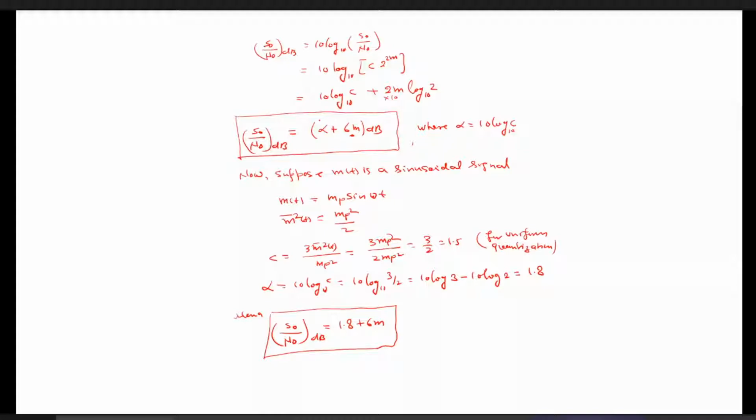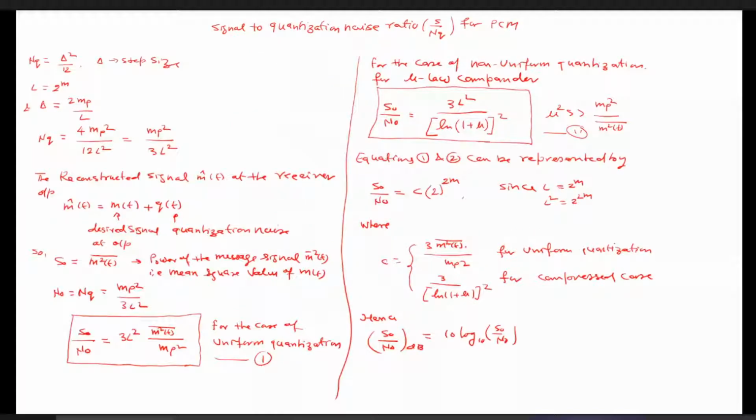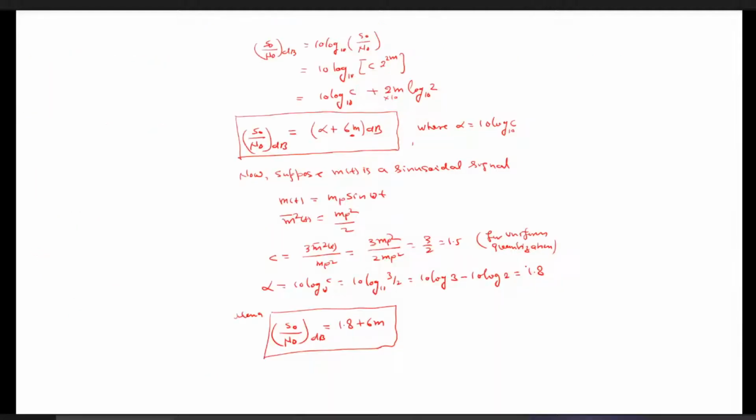How can we calculate alpha? Alpha we can calculate by taking 10 log of C. And how can we calculate the value of C? From the previous slide, we need to choose the value of C for these quantizations. And we need to choose the value of C as 3 upon (1 plus mu) whole square for the mu-law compression technique. Okay. Now, these equations we can further simplify if it is the special case of a sinusoidal signal.